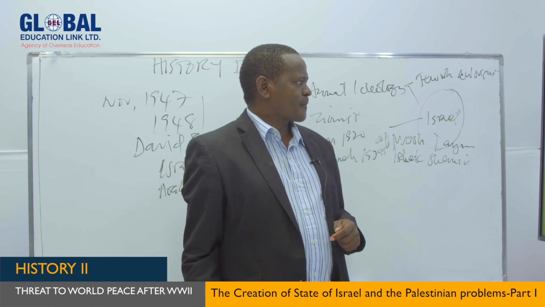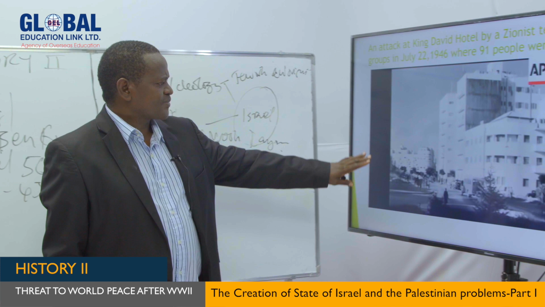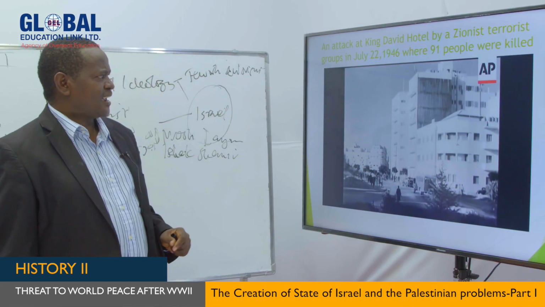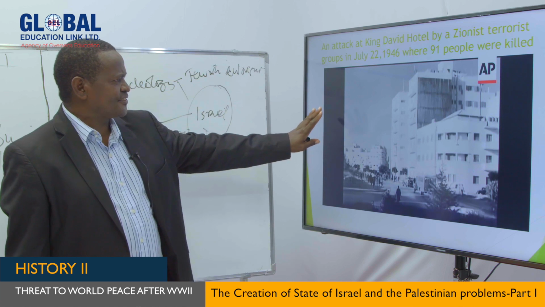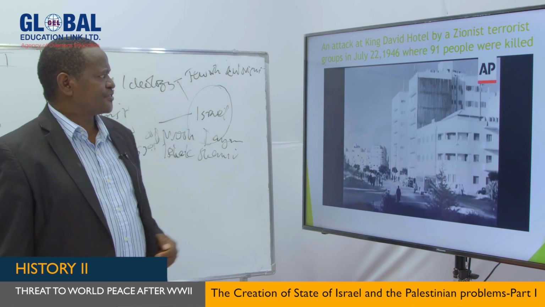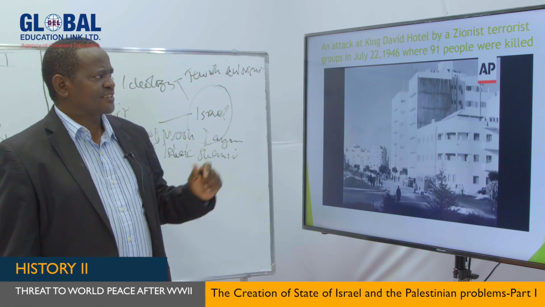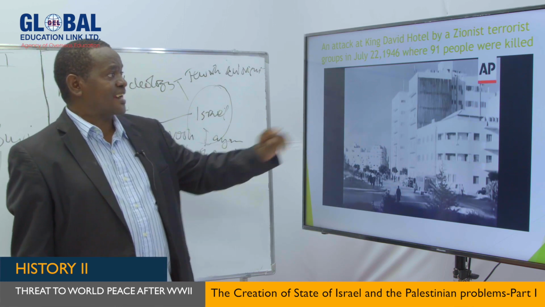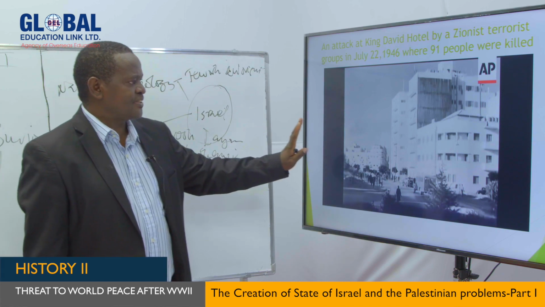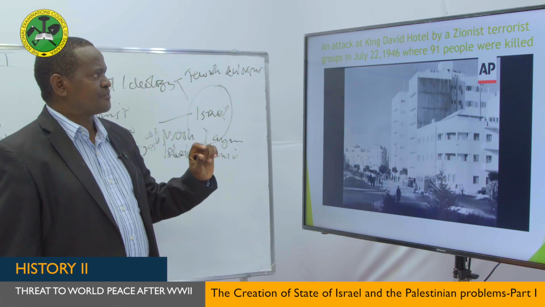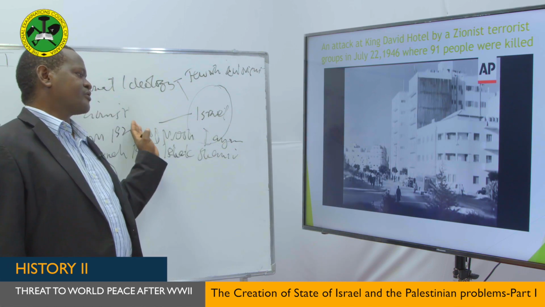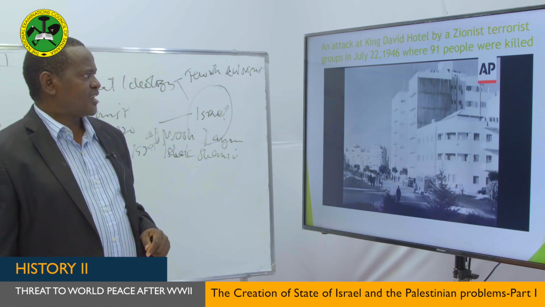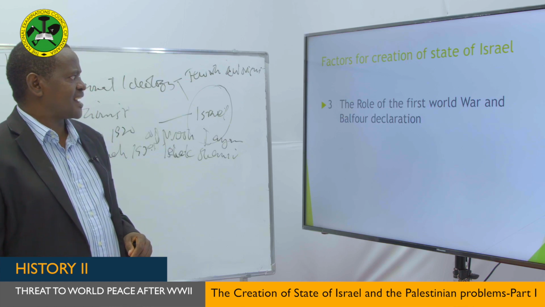My dear students, as you can see, this is the hotel, located in Jerusalem. It was attacked by the terroristic group called the Haganah on July 22nd, 1946, where 91 people were killed. In fact, that group has claimed responsibility. This is the way they used, at least, to demand what they call their homeland. So this is just one example of a hotel which has been attacked.